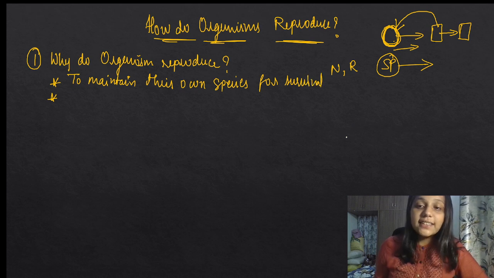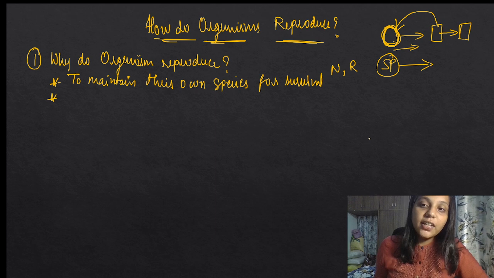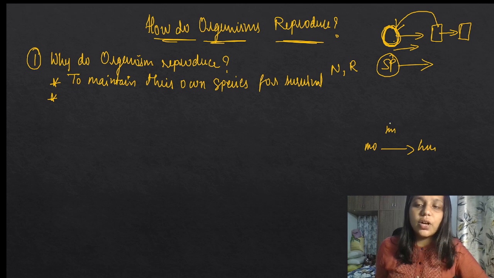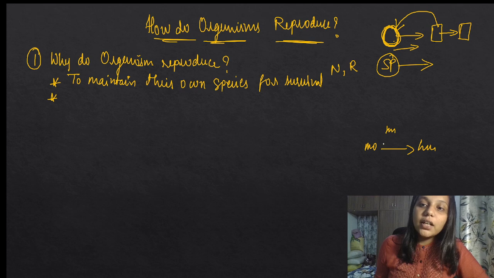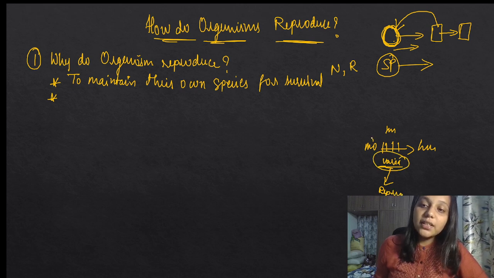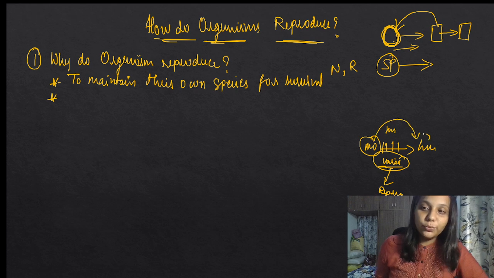And we can give another example. We have all heard that we came from monkey to human. And this did not happen in just 1 minute. It took so many years, hundreds of years, thousands of years it took, right? It is not that in one second I became human from a monkey, no, it's not like that. At each step there are some variations, and these variations come from reproduction. And these variations help in becoming human from monkey. So becoming human from monkey is evolution.